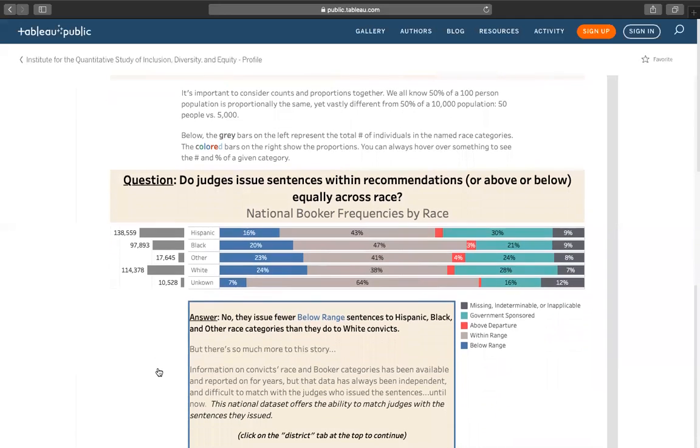Something useful about this visualizer is that you can use it to answer questions you might have about sentencing practices in the United States. For example, a question you might want to find the answer to is, which racial group appears to receive the most lenient sentences when convicted of a crime? Knowing what we know now about what it means to receive a lenient sentence, we want to look at which racial group has the largest percentage of blue sentences, i.e. below range or lenient sentences. If we look, we can see that the racial group with the highest proportion of lenient sentences is the white racial group, coming in at 24%.